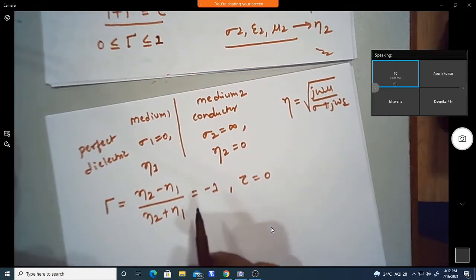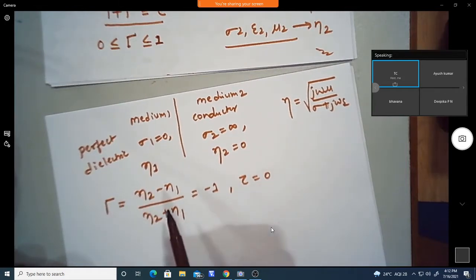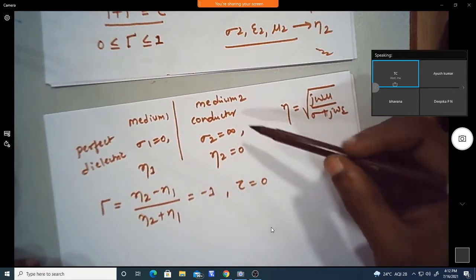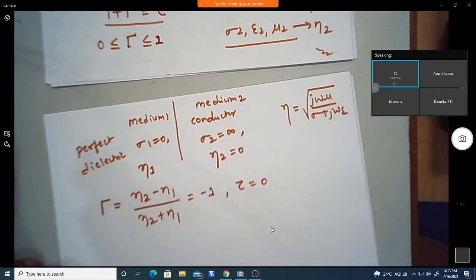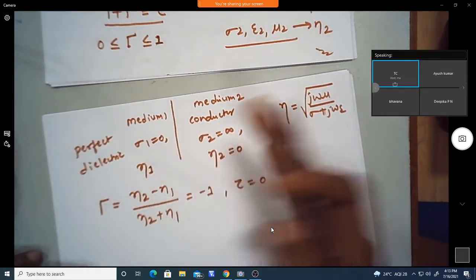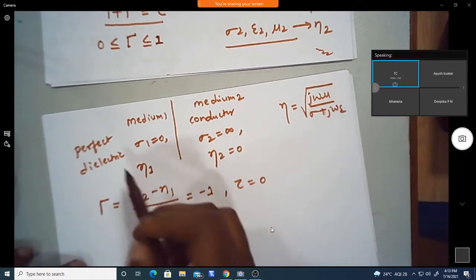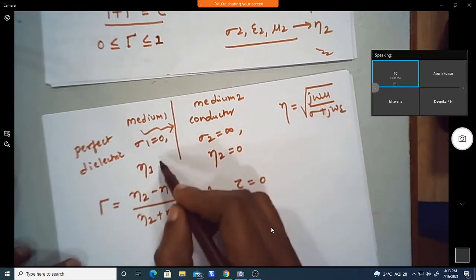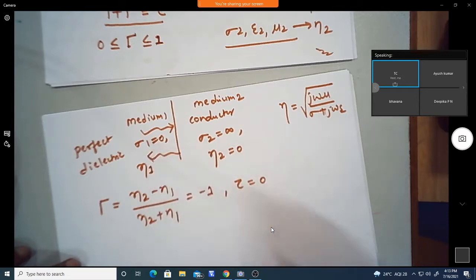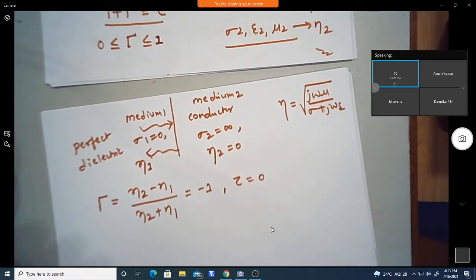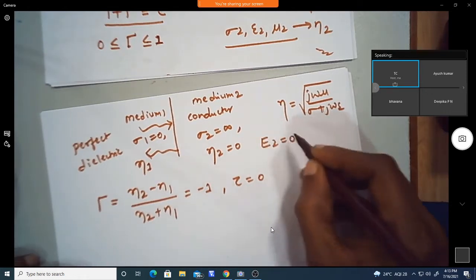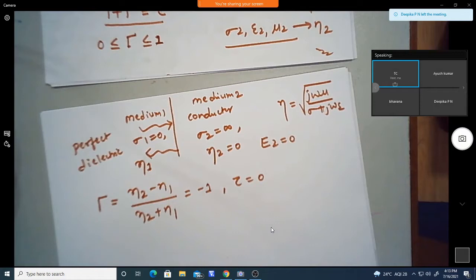What this represents is that because medium 2 is a conductor, it will completely reflect the signal back to medium 1 itself. There is no transmission to the second medium. Whatever wave impinges on this interface is going to get reflected completely. So complete reflection happens, and there is no transmitted field in medium 2, that is E2 is equal to 0.